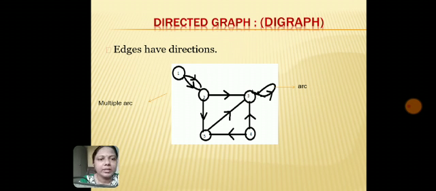Here you can see in this graph, every edge has an assigned direction, so it becomes a directed graph. You can see the edge present between 1 and 2. There are two edges present and they have the same direction, so it is a multiple arc. If I draw the direction of these particular edges in the opposite sense, then they will not become a multiple arc. So this is about the directed graph in which every edge has a direction.